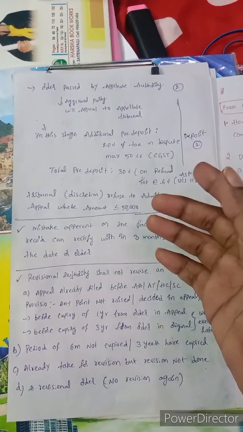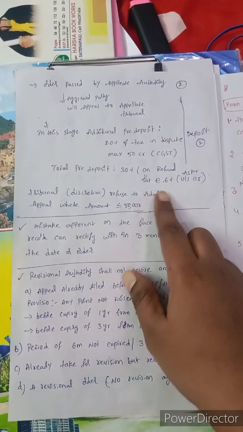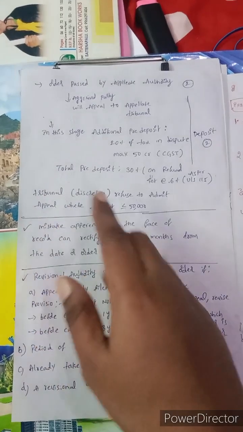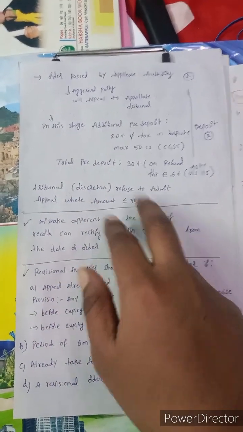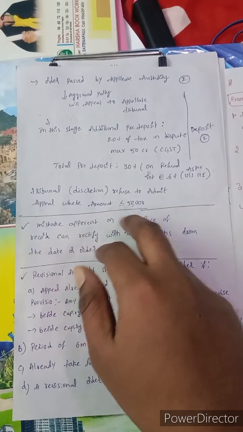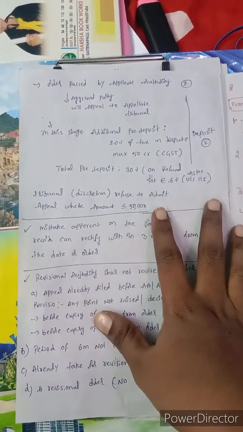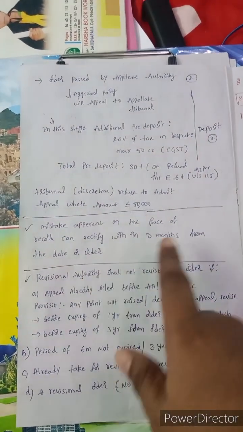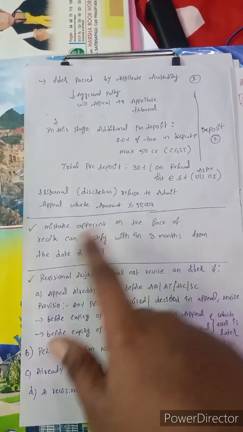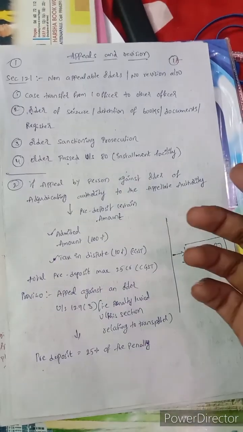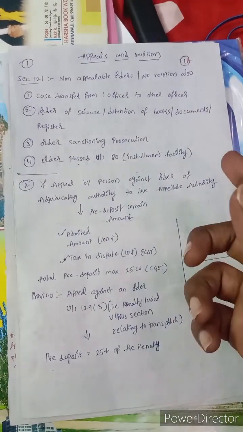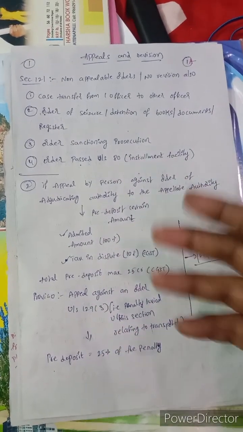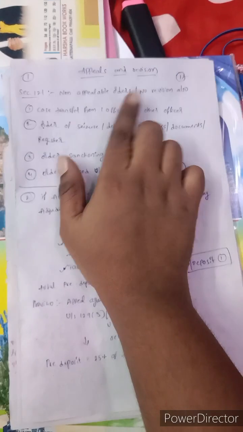If any refund is due, they'll only pay interest of 6% per annum as per section 115. And the tribunal, at its discretion, may refuse to admit an appeal where the amount is less than or equal to 50,000. They'll pass orders under this section. If any mistake is apparent on the face of the record, it can be rectified within 3 months from the date of the order. Next, appeal: we can go for appeal, and they will revise the orders like that. We are reading, no? But some orders cannot be appealed, and some they can't revise. So, non-appealable orders and no revision also.